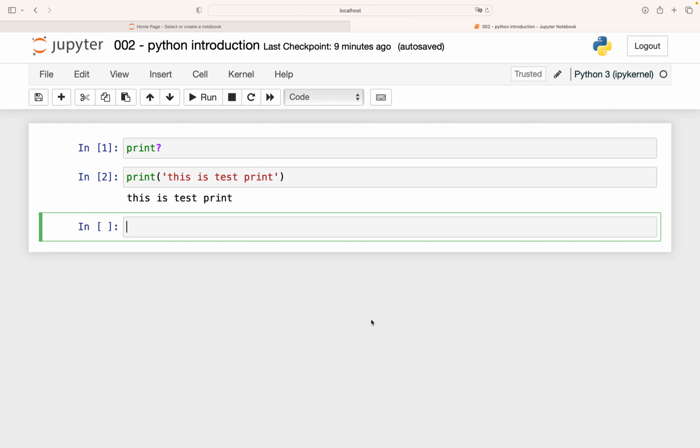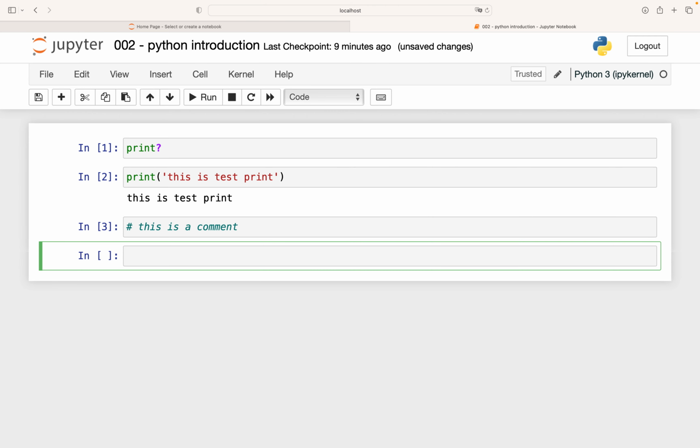To add a comment to our Python script, we just use the hash sign. Whenever you write something after it, it becomes a comment. So this is a comment. And if you execute it, it is considered a comment. It won't execute. It is not considered as code.